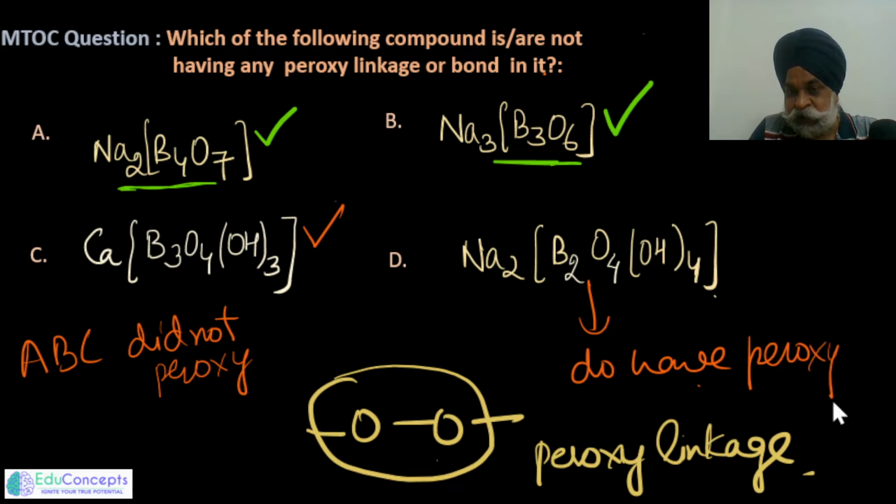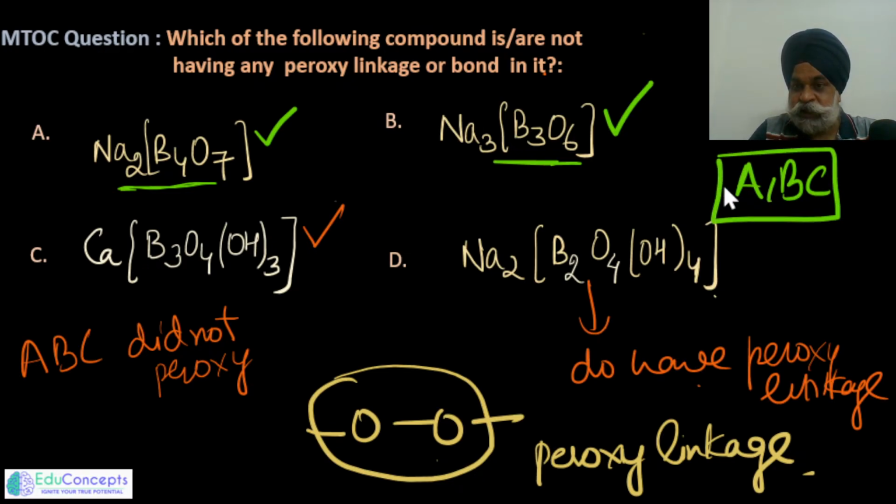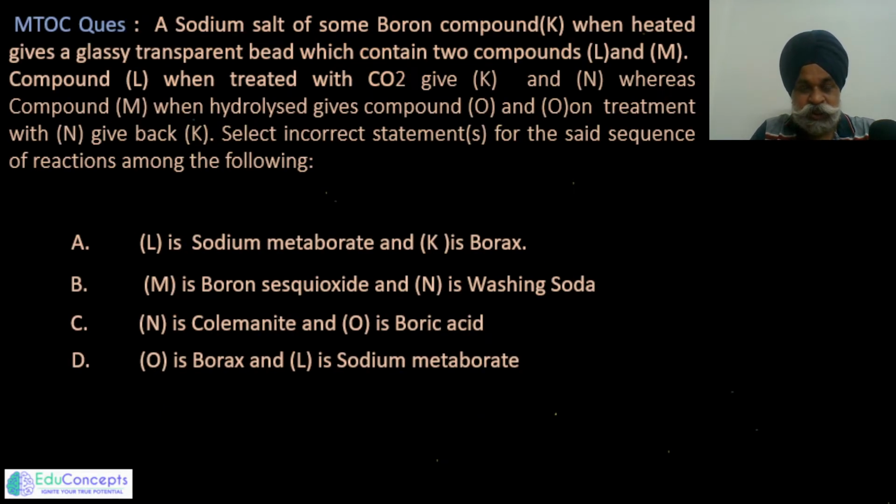So this means our answer to this question would be ABC. ABC would be our answer to this particular question. So the question was interesting and important. Moving on to the next question, which again is a more than one choice, but it is a STEM type question where sequence of things are being asked to you.